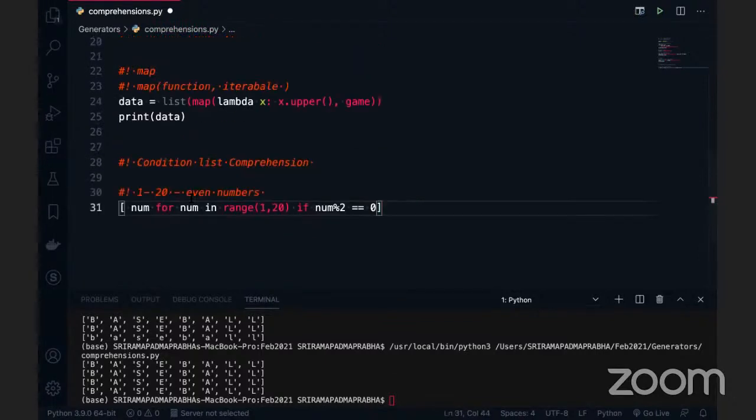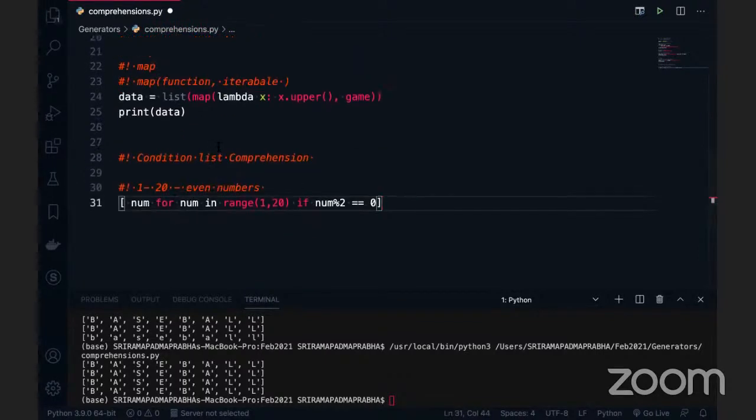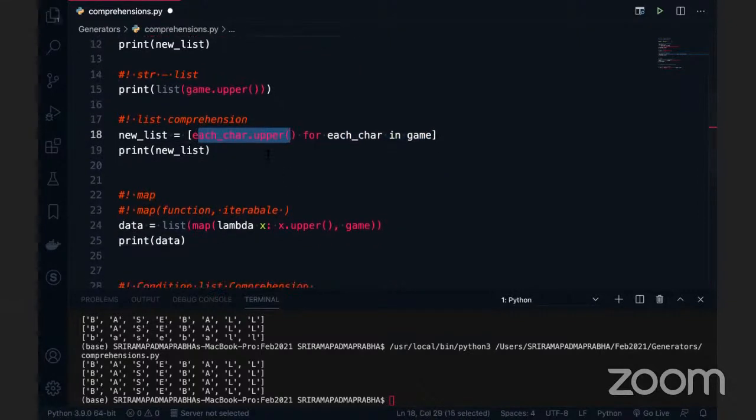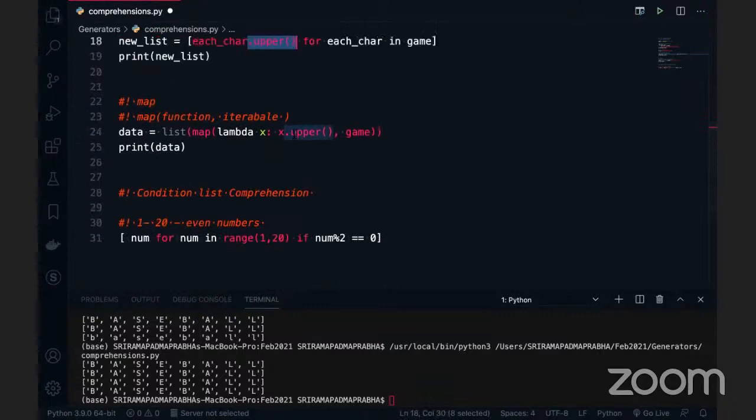So what is the difference between the previous syntax and this syntax? Previously the syntax was a for and a variable, like you can see. But previously we were converting that into the upper, so the expression was written first, but here this is the condition.